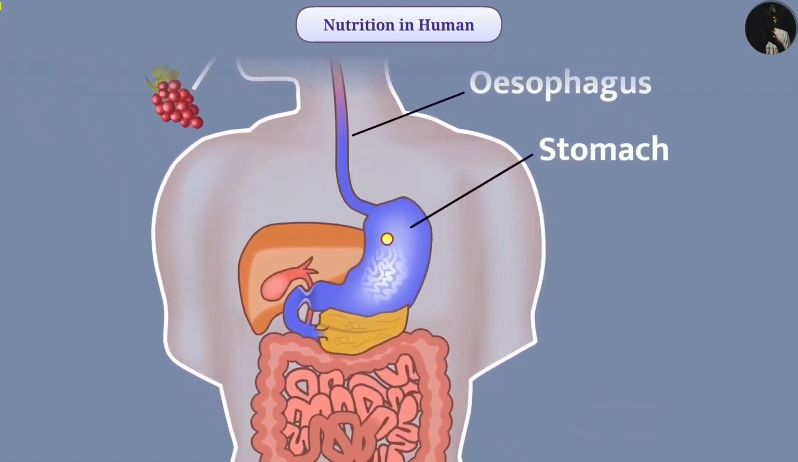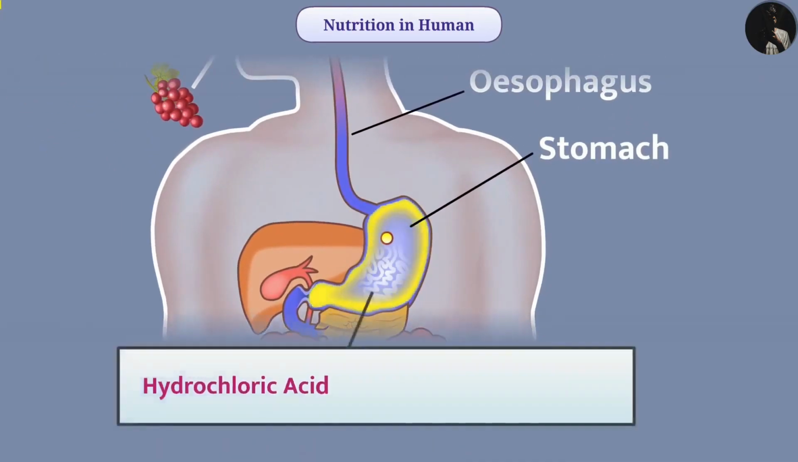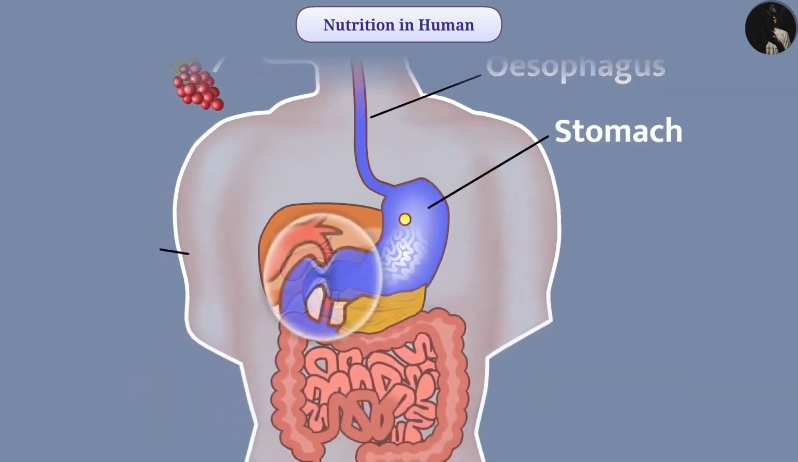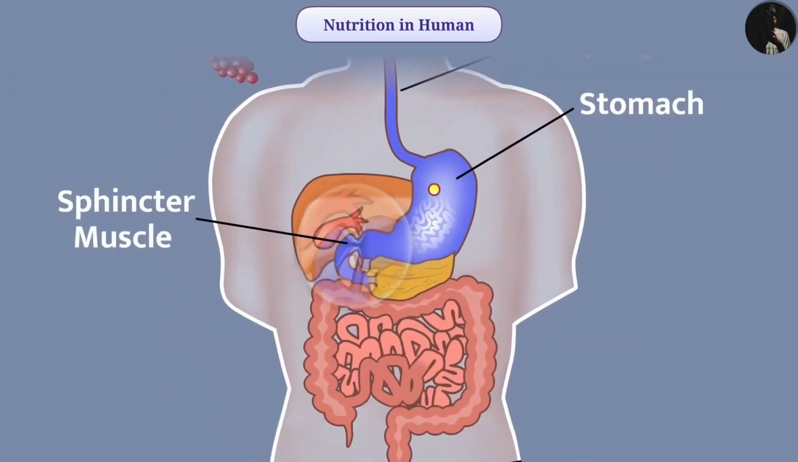Gastric glands are present in the wall of the stomach. These glands secrete hydrochloric acid, the protein-digesting enzyme pepsin, and mucus. Hydrochloric acid creates an acidic medium and the enzyme pepsin works in the acidic medium. And the mucus protects the inner lining of the stomach from acid. Sphincter muscle in the stomach regulates the release of acidic food, due to which the food from the stomach reaches the intestine.